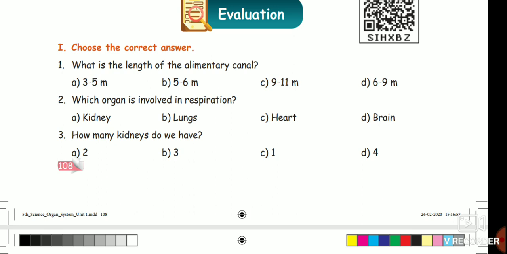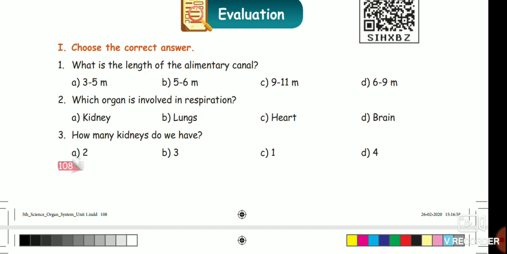First one, what is the length of the alimentary canal? 6 to 9 meter. Answer D. Second one, which organ is involved in respiration? Lungs. L-U-N-G-S. Third one, how many kidneys do we have?